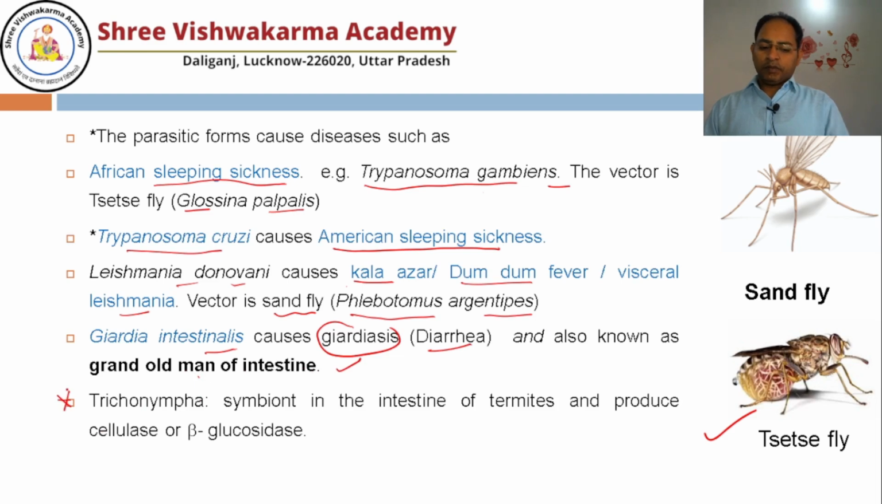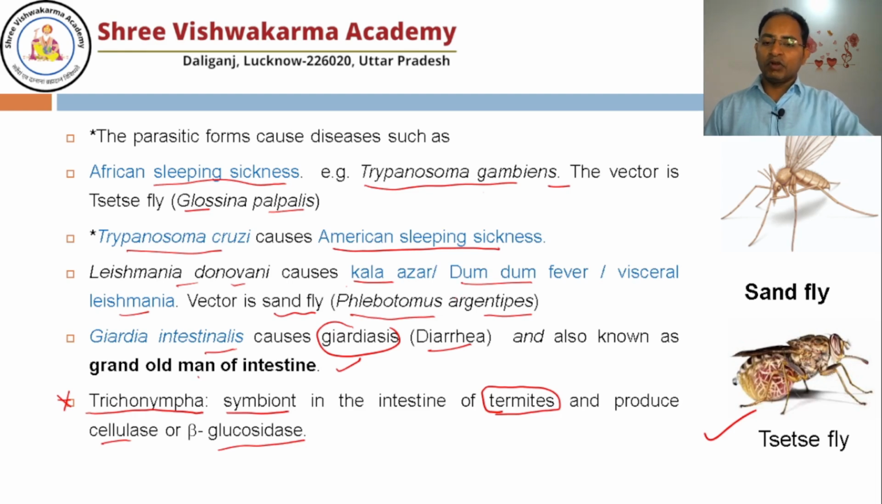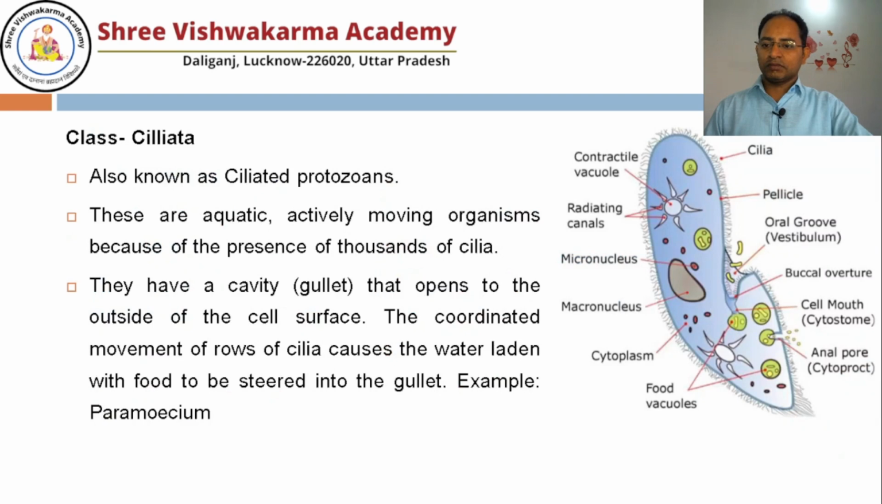The zooflagellata example is known as Trichonympha. It lives as a symbiont in the intestine of termites. Termites feed on cellulose, but we cannot digest cellulose. Since Trichonympha produces cellulase or beta glucosidase, which can break down cellulose, that's why termites can digest wood, meaning cellulose.